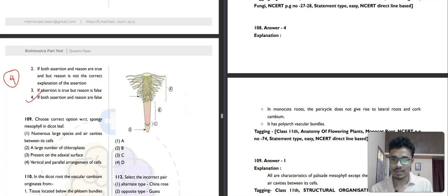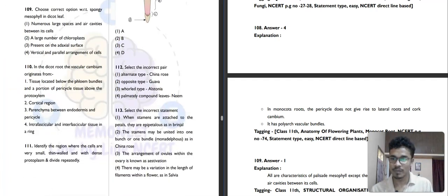Then moving towards the next question, question number 109. It is saying, choose the correct option with respect to spongy mesophyll in dicot leaves. So what will be the correct answer? First is saying numerous large spaces and air cavities between its cells. Correct. Then a large number of chloroplasts, no. Present in the adaxial, no. And then vertical and parallel arrangement, no. So the first option will be our correct answer for this question.